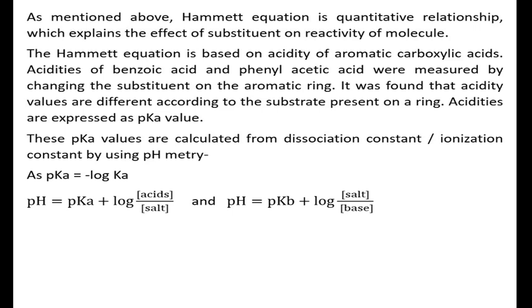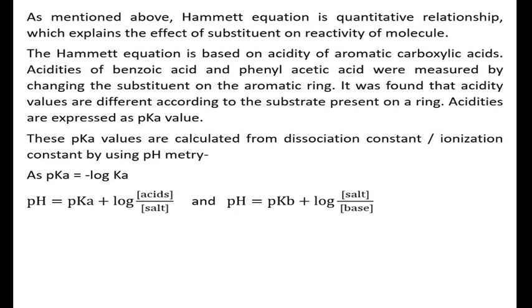Acidities of benzoic acid and phenylacetic acid were measured by changing the substituent on the aromatic ring. It was found that acidity values are different according to the substituent present on the ring. Acidities are expressed as a pKa value.